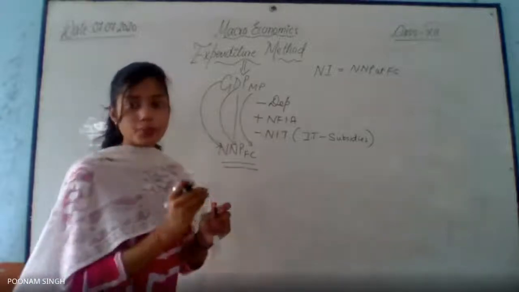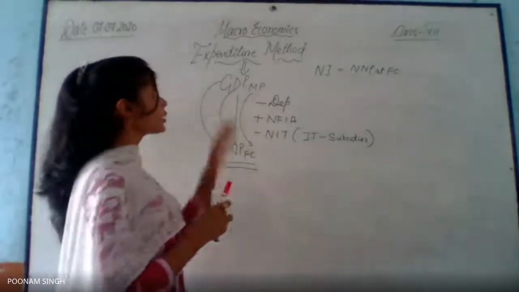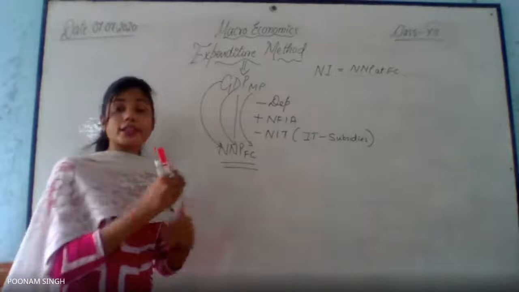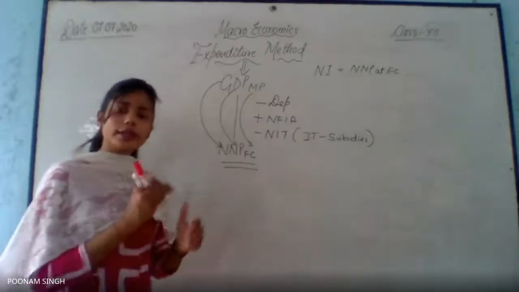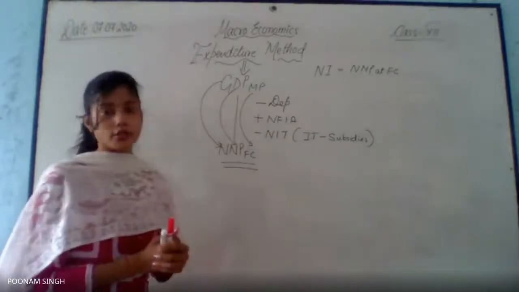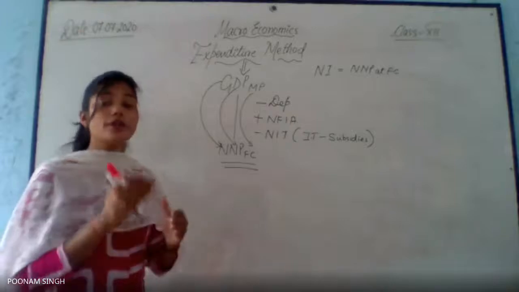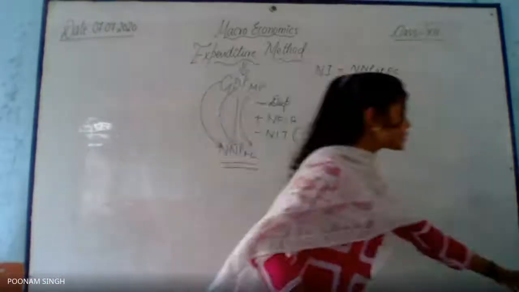Coming to the next very important thing: as I said, for the expenditure method we are talking about expenditures, right? So let's classify the expenditures now. What kind of expenditure? Final expenditures. So let's see that.